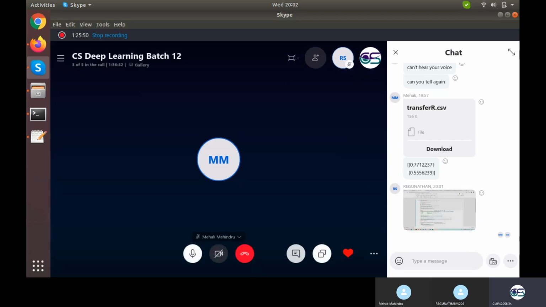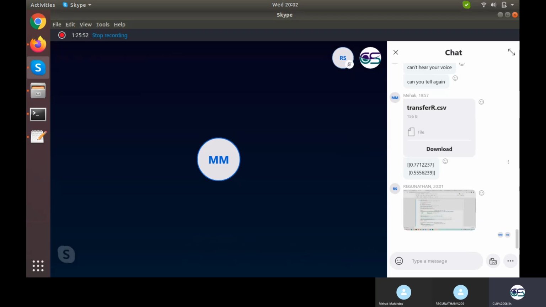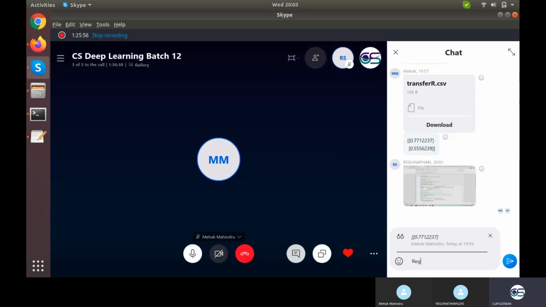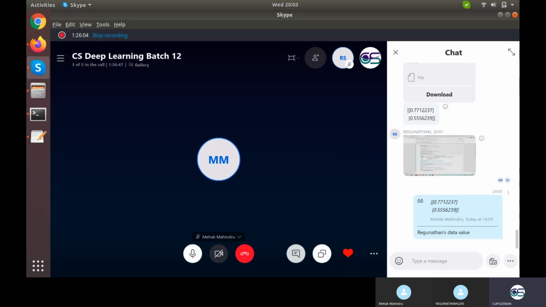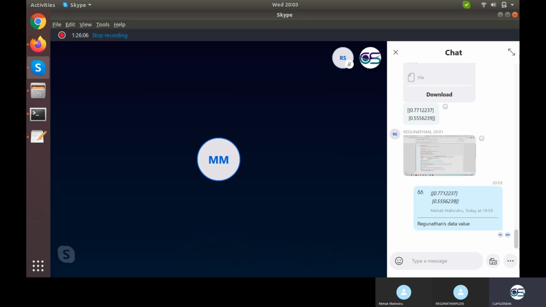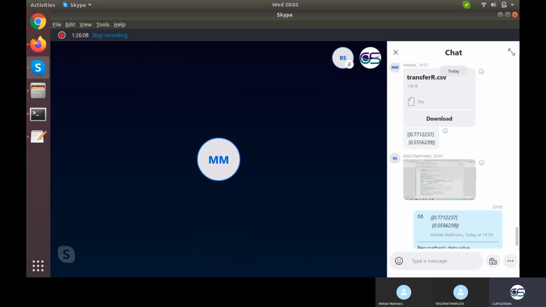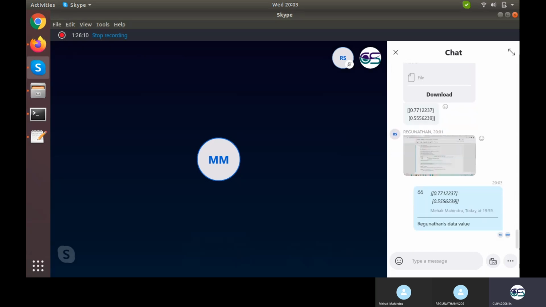So this is the value. I'll just code it, Raghunathan. So Mehak, what you need to do meanwhile is take the data you shared, your transfer.csv, not this one, the existing one which you gave to Raghunathan.